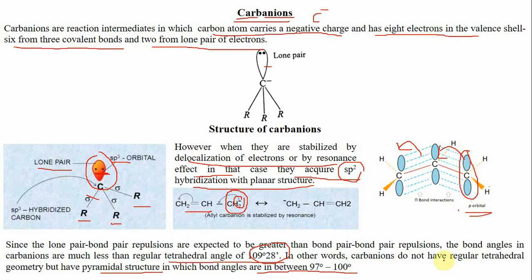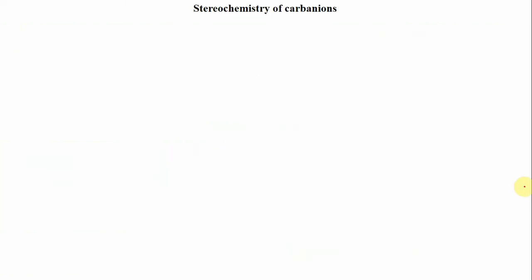So in these cases, these carbanions acquire sp2 hybridization. For example, here this carbon has sp2 hybridization. Under normal circumstances, for example in alkyl carbanions, or when they are not stabilized by resonance or delocalization effect, these carbanions have sp3 hybridization with pyramidal structure. On the other hand, when they are stabilized by resonance or delocalization of electrons, they acquire sp2 hybridization or trigonal planar structure.